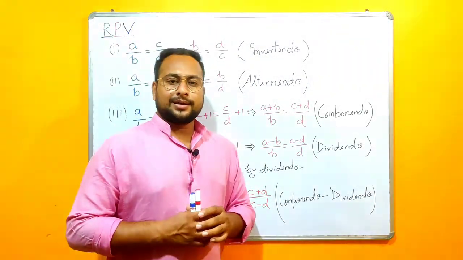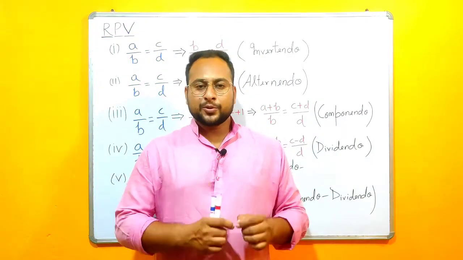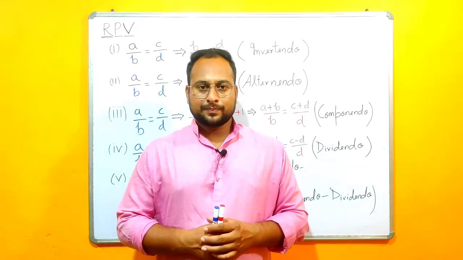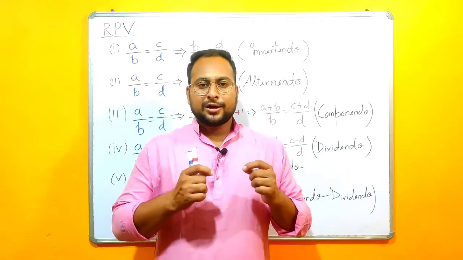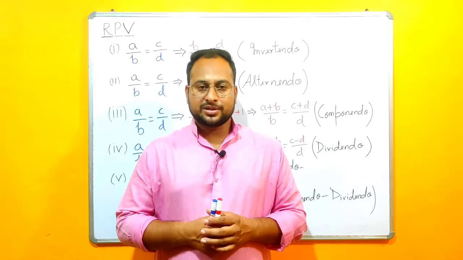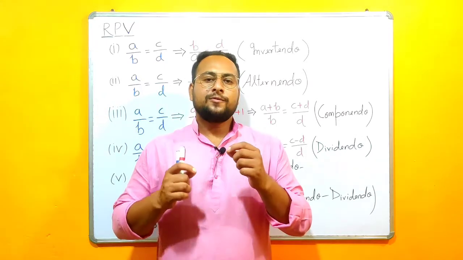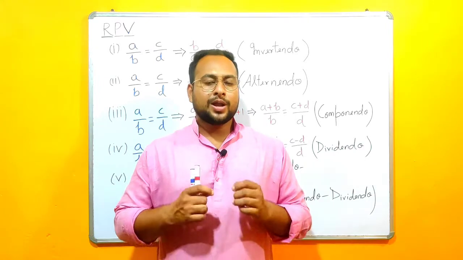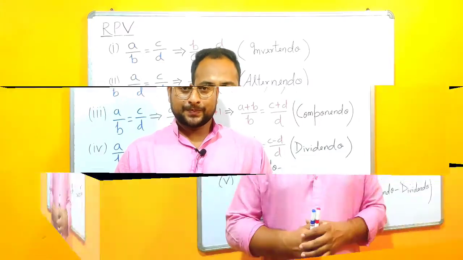Apart from all these things, we have 2 more concepts, which are direct proportion and indirect proportion or inverse proportion. These 2 concepts are also called direct variation and indirect or inverse variation, and they are very important. So we will understand these 2 concepts in the part on variations. Now let's understand the usage of the componendo dividendo rule.